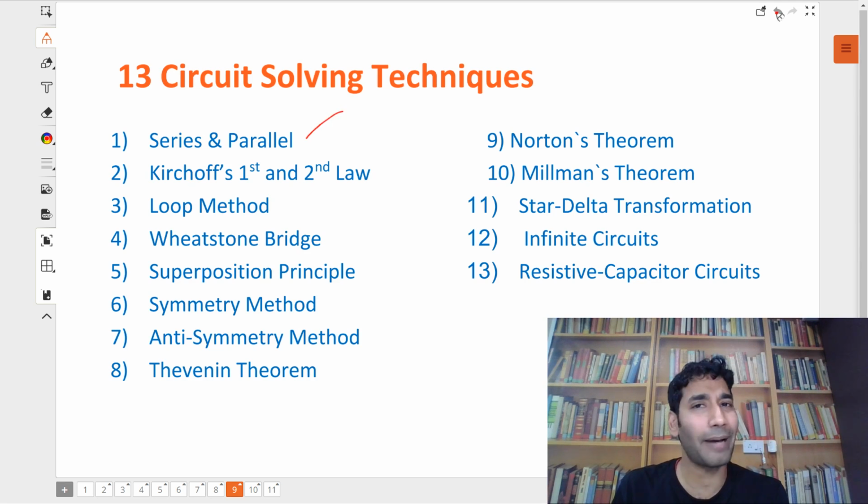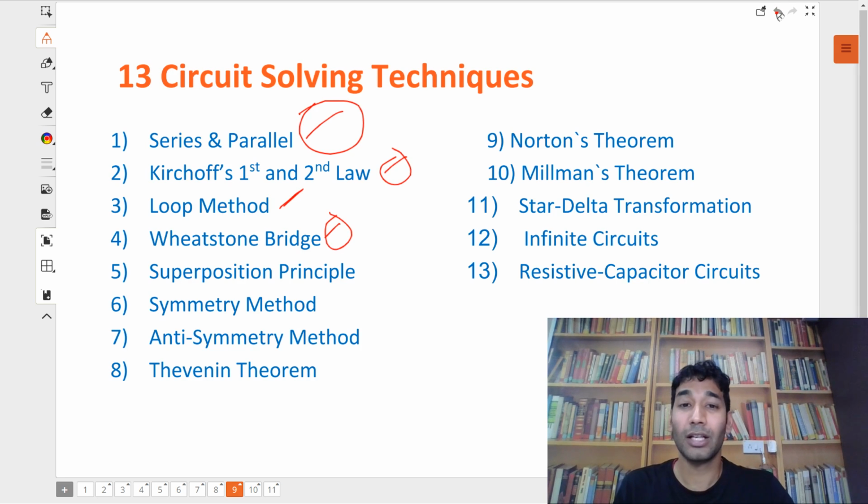There is series and parallel, which everyone knows. Kirchhoff's first and second law, which everyone knows. But there is also the loop method. Wheatstone, which many also know. So most of you know these. The loop method is a little different. Superposition principle, I gave you an idea, but believe me, superposition is my favorite method, and it can be used to solve very complicated questions. And I'll show you one of those questions just after this slide.